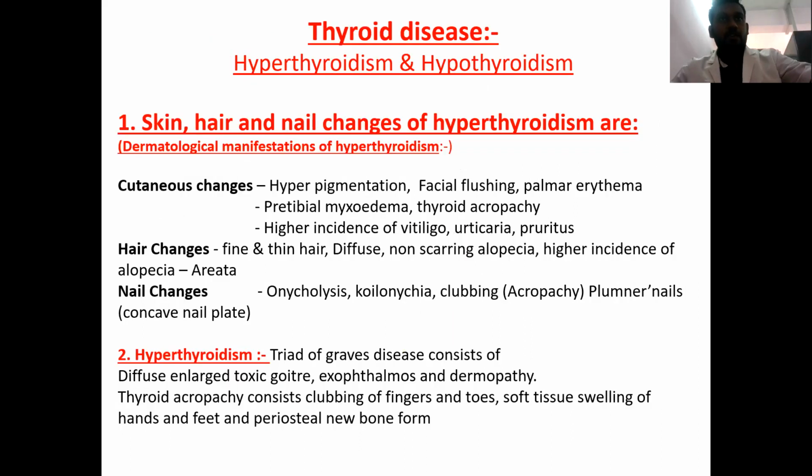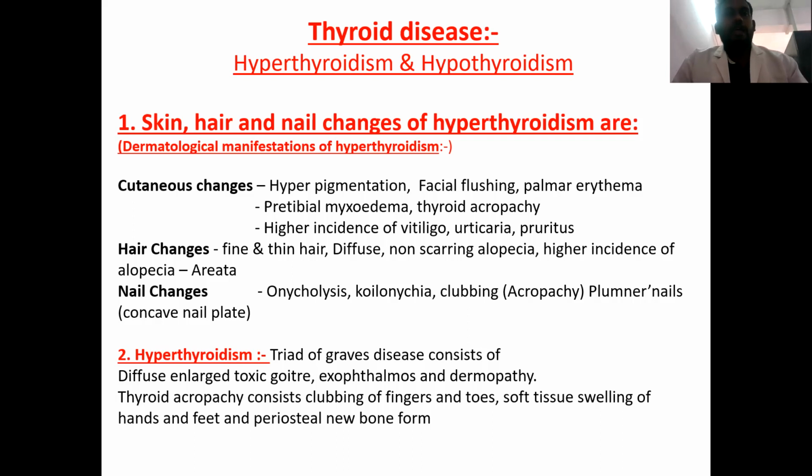Next, we will see thyroid disease, both hyperthyroidism as well as hypothyroidism. Skin, hair, and nail changes of hyperthyroidism: skin changes include hyperpigmentation, facial flushing, palmar erythema, pretibial myxedema, thyroid acropachy, and a higher incidence of vitiligo, urticaria, and pruritus.